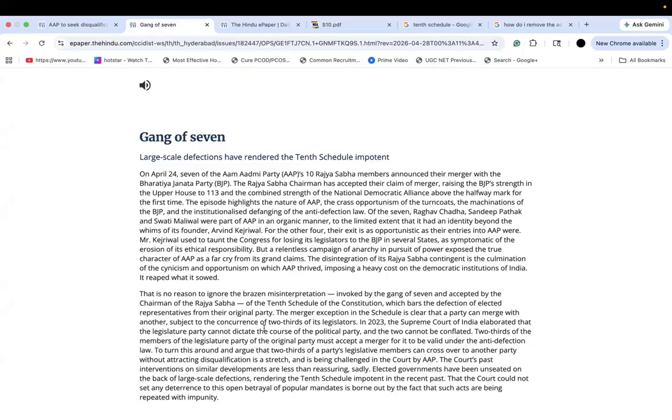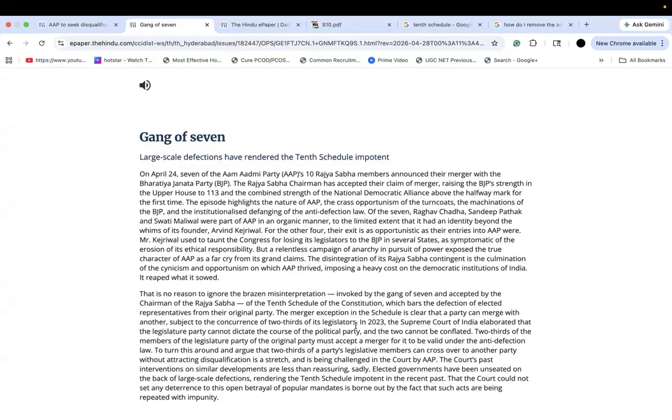When you read this 10th schedule, you might not get a full understanding, but if you reread it once or twice, you'll get a hang of it. You are starting to understand that the merger exception in the schedule is clear that the party can merge with another, subject to the concurrence of two-thirds of its legislators.